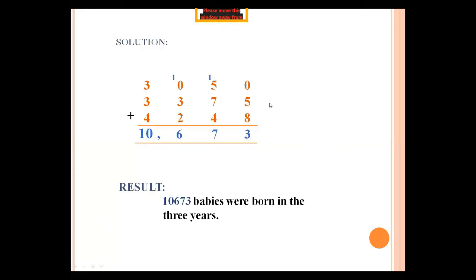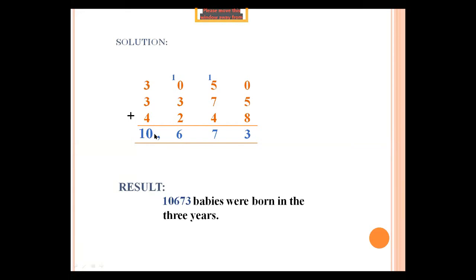So starting from units, 8 plus 5, 13, 3 here, 1 here. 5 plus 1, 6, and 6 plus 7, 13... 4 plus 7, 17 hundreds... Then 7 here, and one of these shifts to the place of 1000. 1 plus 3, 4, and plus 2, 6. So 3 plus 3, 6, and plus 4, 10.